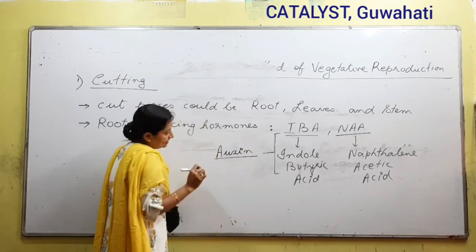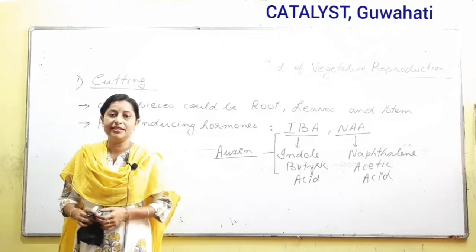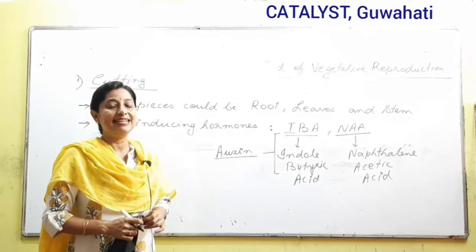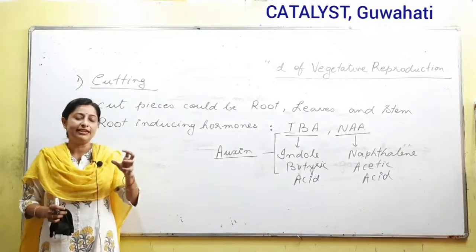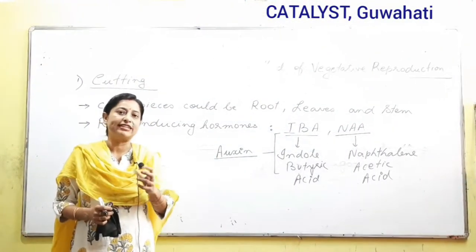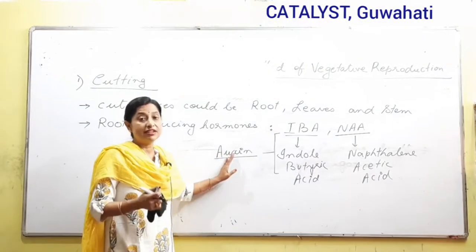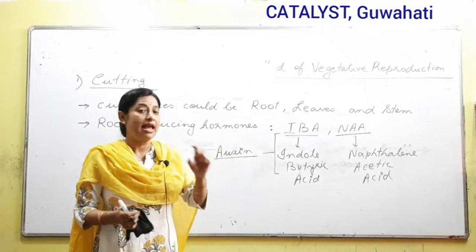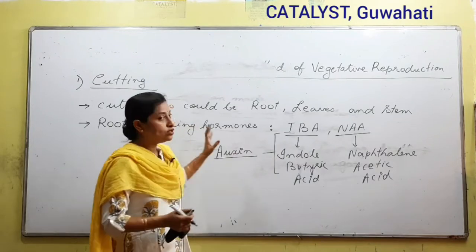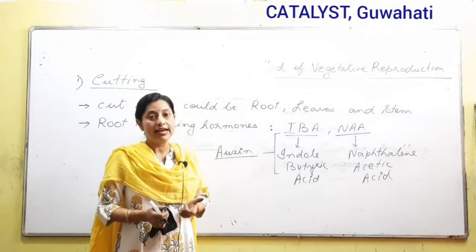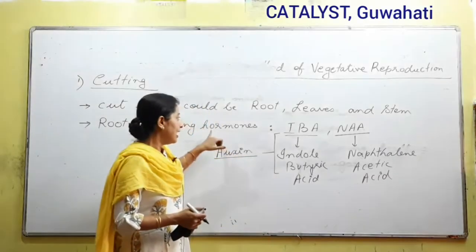We understand what a hormone is, and we know there are different types of hormones like auxin, gibberellin, cytokinin, abscisic acid, ethylene, and each and every hormone has its own respective functions. Auxin hormones, we know there are some natural auxins and some artificial auxins. Auxin's main function is apical dominance, we know all that. As of now we are confined to roots: if we have to induce artificial roots, obviously we have to put certain chemicals or certain hormones. And what are the hormones?